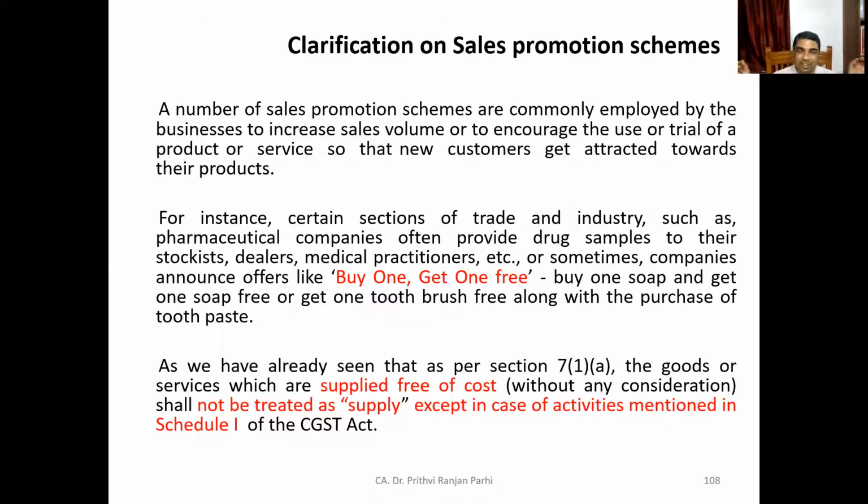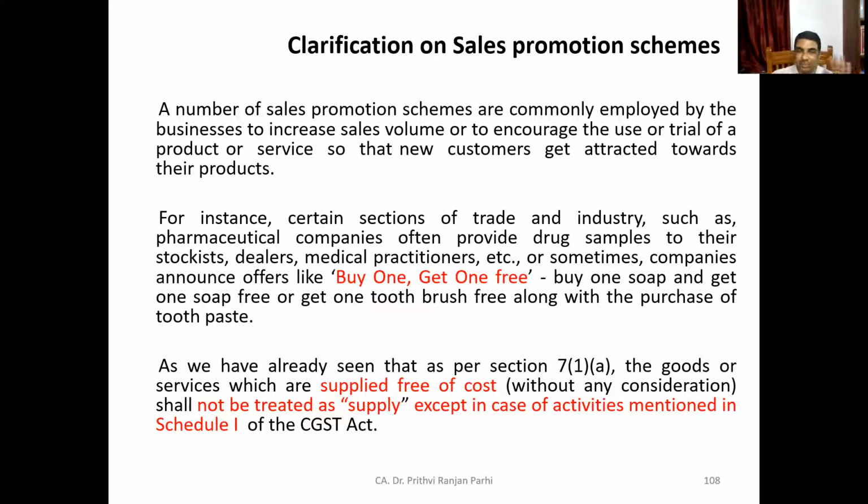You already know that goods or services which are supplied free of cost shall not be treated as supply. Why is it not going to be treated as supply? Because it is without consideration, except in cases of the activities which are mentioned in Schedule 1. Schedule 1 we have already seen. For those transactions mentioned in Schedule 1, even if there is no consideration, it will still be treated as supply.